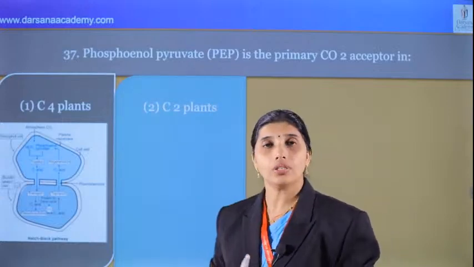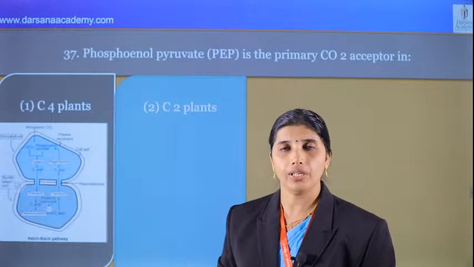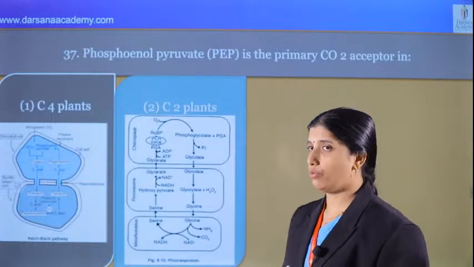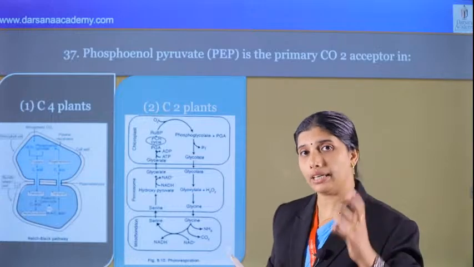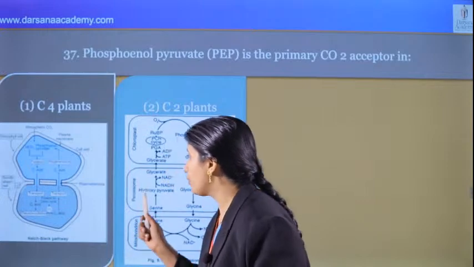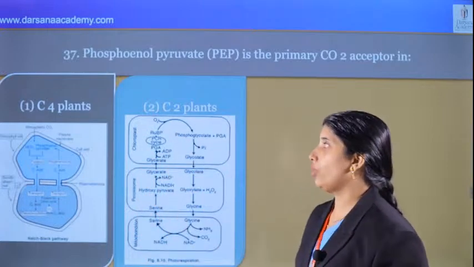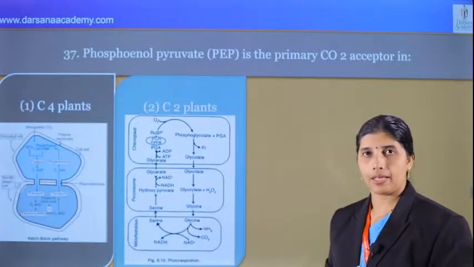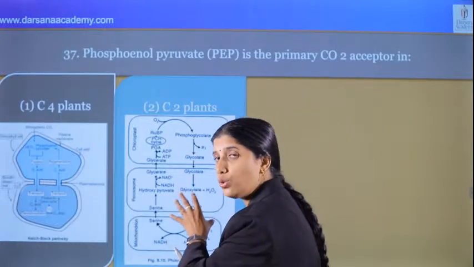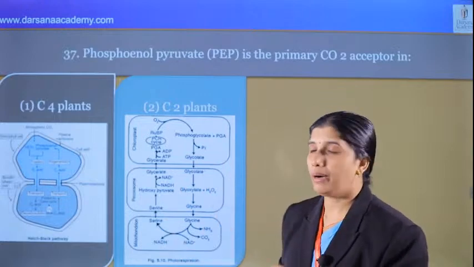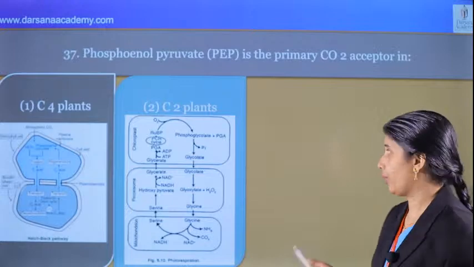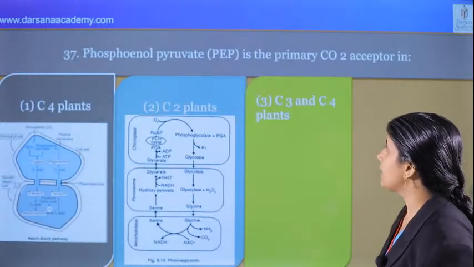C2 plants, there are no such plants. The C2 pathway is there, called photorespiration, which takes place in C3 plants when the oxygen amount is more than carbon dioxide. Three organelles participate in this process: mitochondrion, peroxisome and chloroplast. Very important, these 3 organelles participate during photorespiration, and this reduces the efficiency of C3 plants. But photorespiration is absent in C4 plants. Very important point.